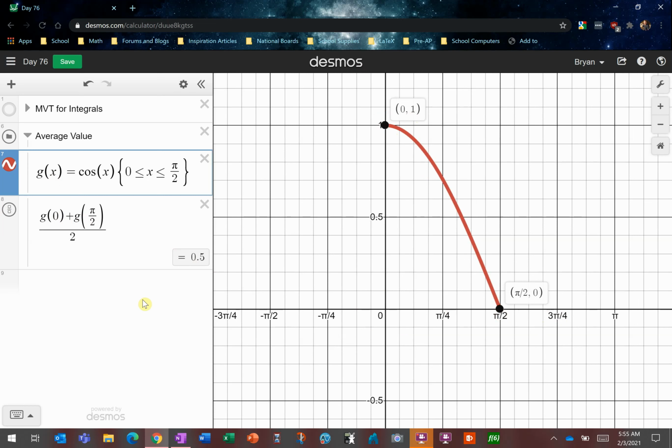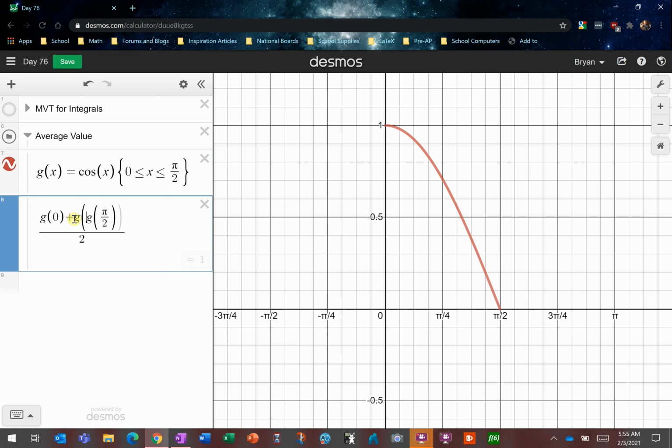But there are certainly more than 2 outputs on here. So let's do that one where I said pi over 4. The order doesn't matter, but I'll try to keep the order going. So we add those 3 together, g of pi over 4, which is root 2 over 2. Now I've added this one together, so we need to divide by 3. And when I use 3 data points, we get 0.569. So a little bit bigger than 0.5.